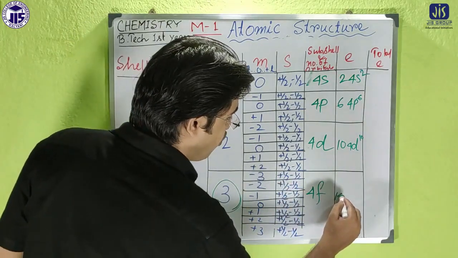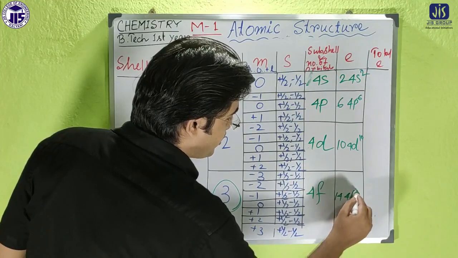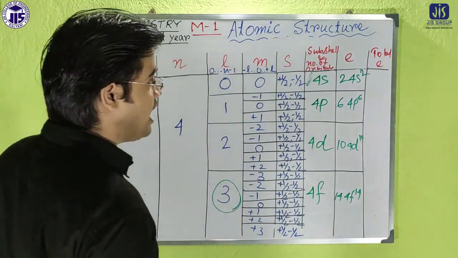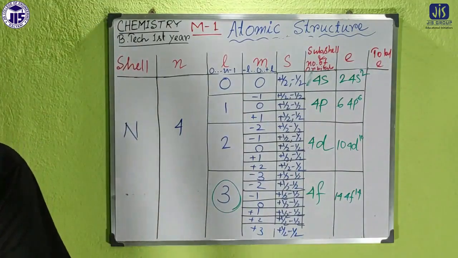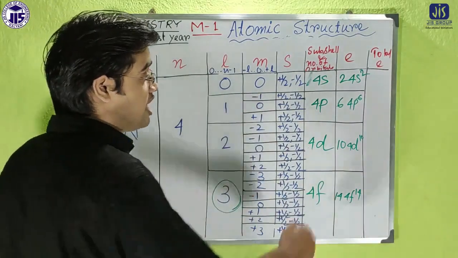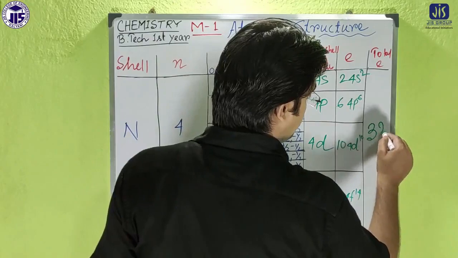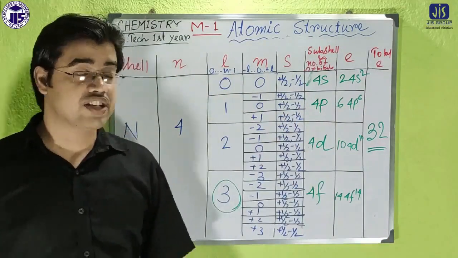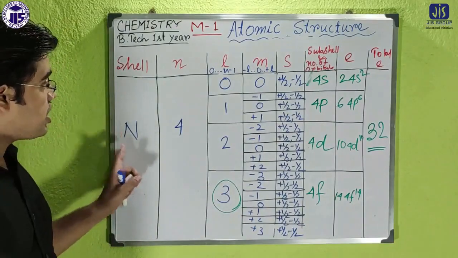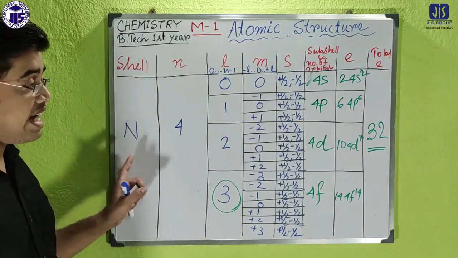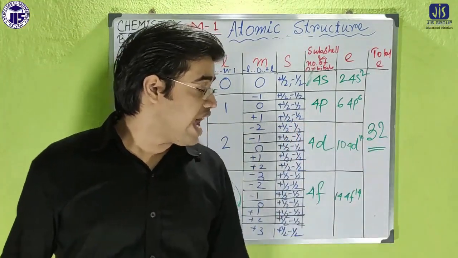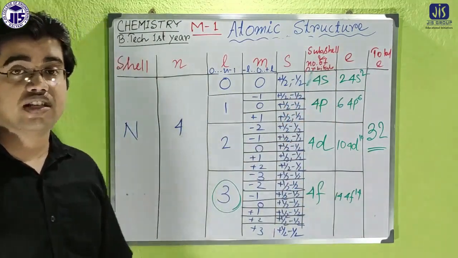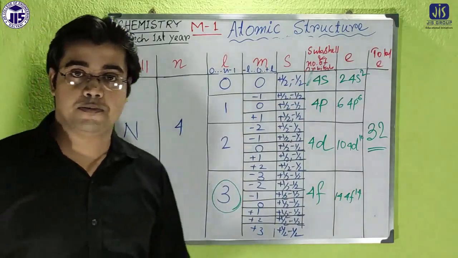So 4f14. Now count the total number of electrons, and it will be 32. So the total capability of carrying electrons in the N shell is 32, and for each and every case there is a specific number of orbitals and also subshells.